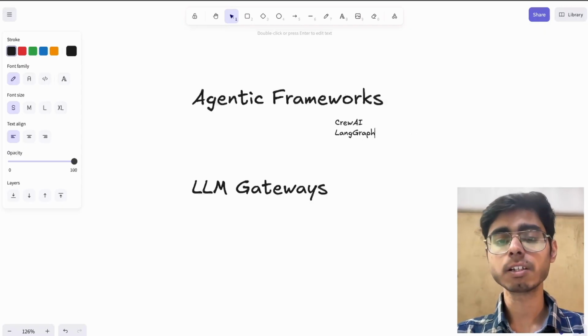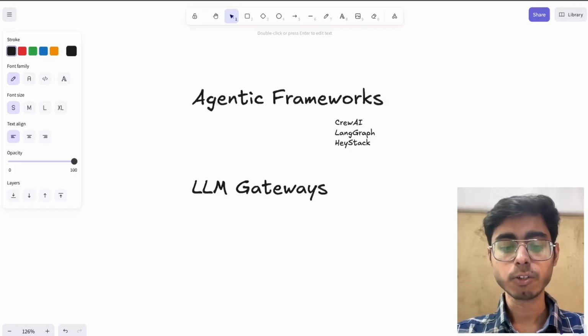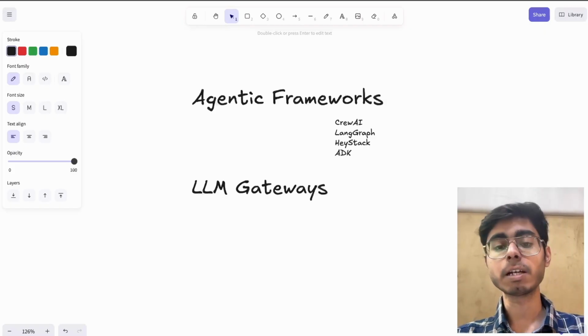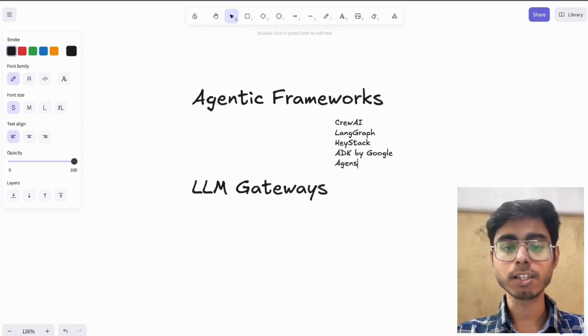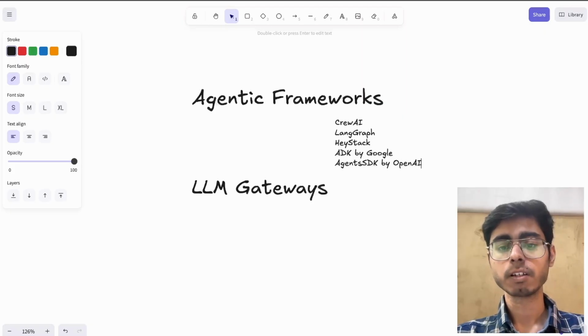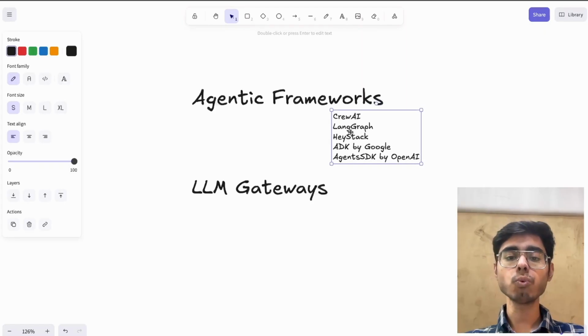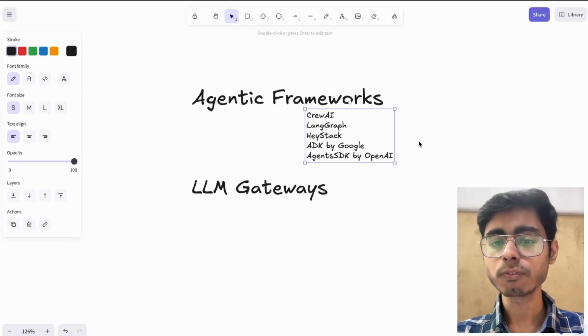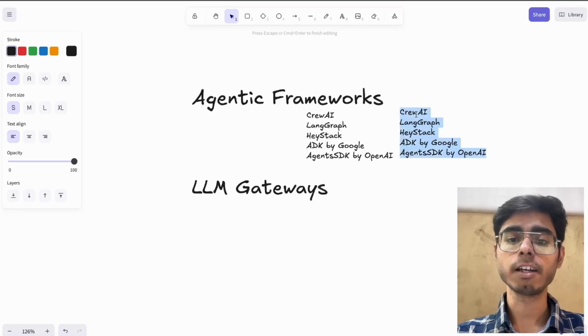Then Haystack is there. You have ADK, Agent Development Kit by Google, and Agents SDK by OpenAI. These are some famous frameworks where you can use code to build your agents, and some of the no-code platforms where you can build agents are like Gumloop.